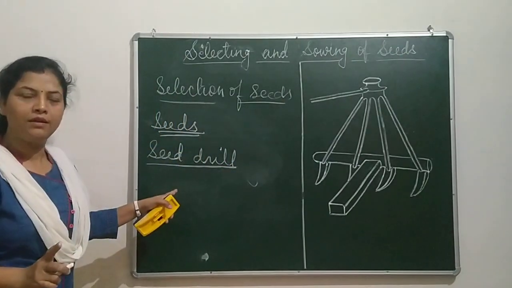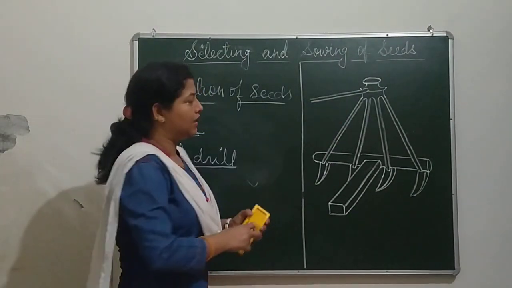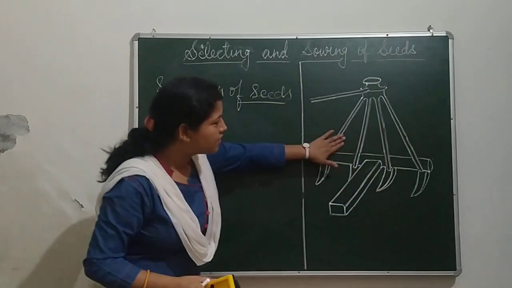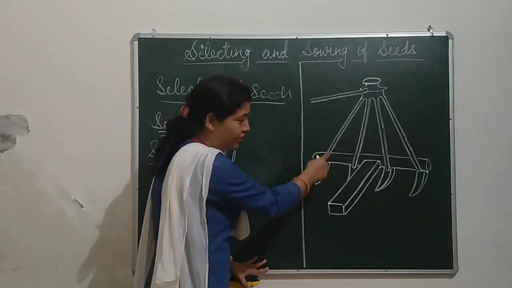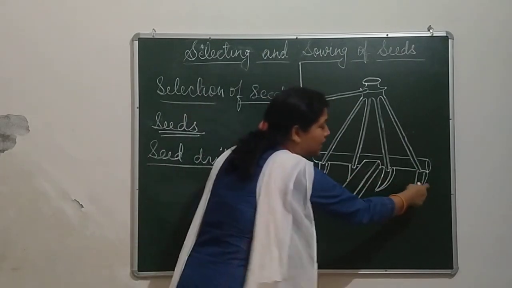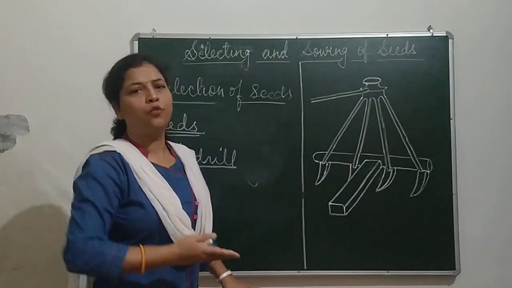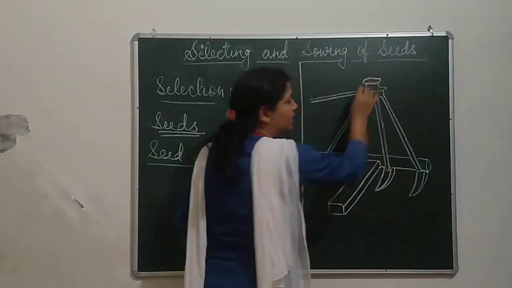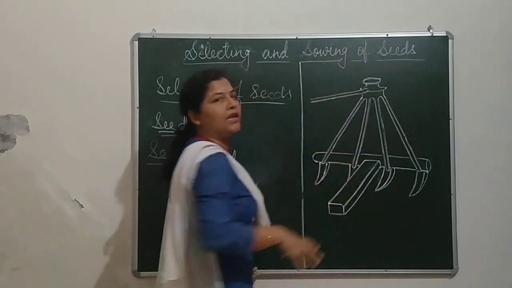What is the seed drill? Look at this picture. This is a simple seed drill. A set of vertical long tubes, can you see this? A set of vertical long tubes which is connected to the plow. This is the tractor cultivator, or it is connected with the wooden plow also. Can you see this funnel-like structure? Seeds are taken and put in this funnel-like structure.